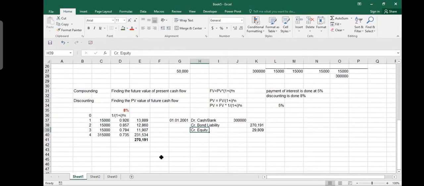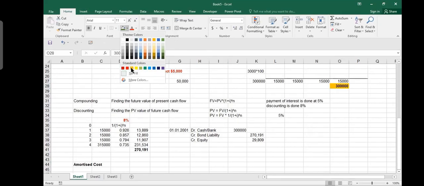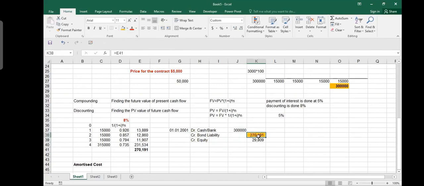Yes, sir. Okay. Now there is a concept which is called amortized cost. One thing I must tell you, you have to pay $300,000 at the end of year 4, right? This is what you have to pay. But your liability today stands in your book as only 270,000. If you have a liability of 270,000, how will you pay 300,000? You never make payment more than your liability. Whatever you see in your balance sheet as your liability, you only pay that. You pay your liabilities, right? My balance sheet shows a liability of only 270,000. How can I pay 300,000? I cannot. So what I need to do, I need to inflate it.